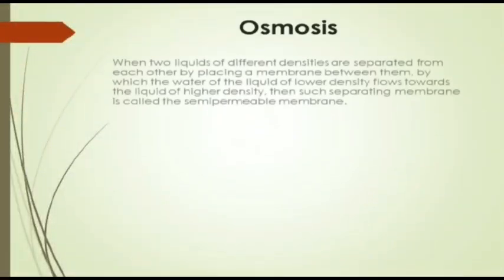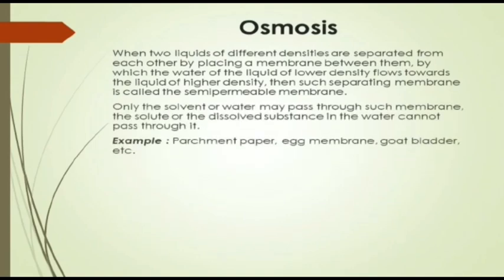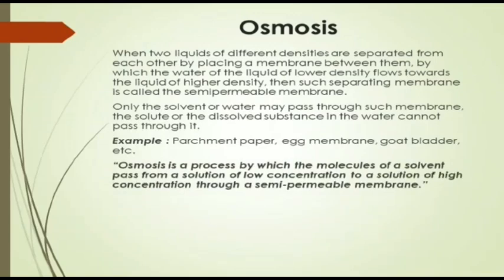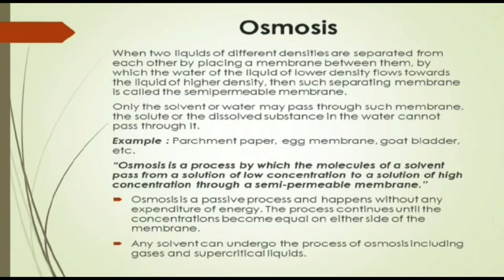When two liquids of different densities are separated from each other by placing a membrane between them, by which the water of the liquid of the lower density flows towards the liquid of the higher density, then such a separating membrane is called the semi-permeable membrane. Only the solvent or the water may pass through such a membrane. The solute or the dissolved substance in the water cannot pass through it. For example, parchment paper or egg membrane or goat bladder, etc.